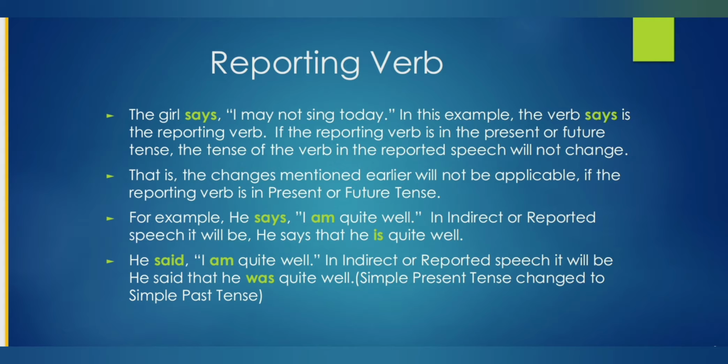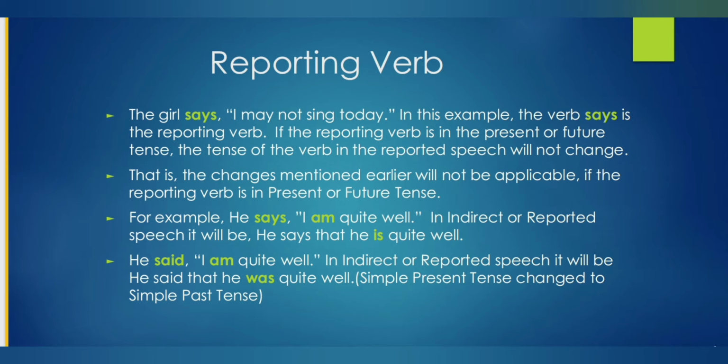For example, here he says, I am quite well. Here the reporting verb is says. It is in simple present tense. So there will be no change of the tense when you change from direct to indirect speech. So in indirect or reported speech, it will be he says that he is quite well. Here am and is both are in simple present tense. The verb am did not change to simple past tense. Why? Because the reporting verb says is in simple present tense.